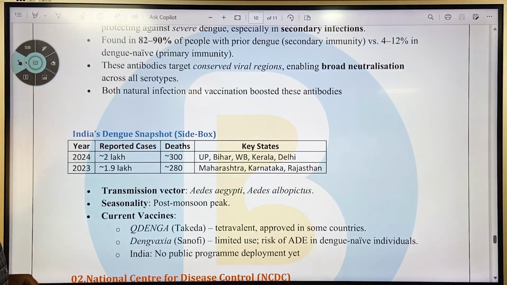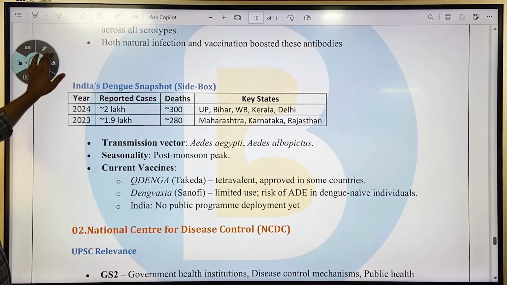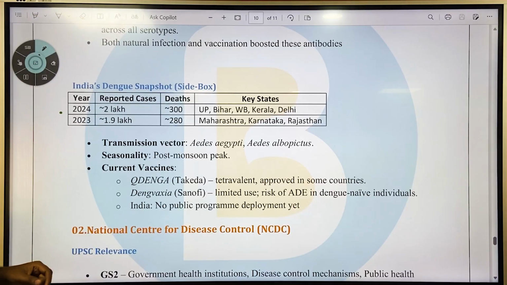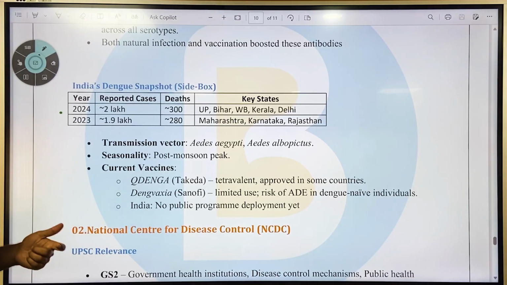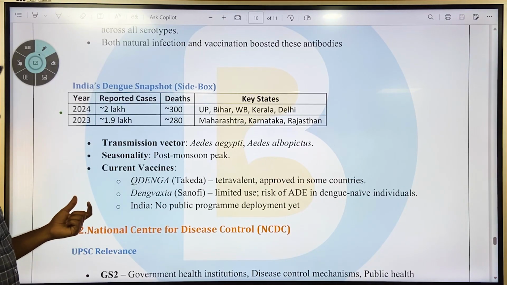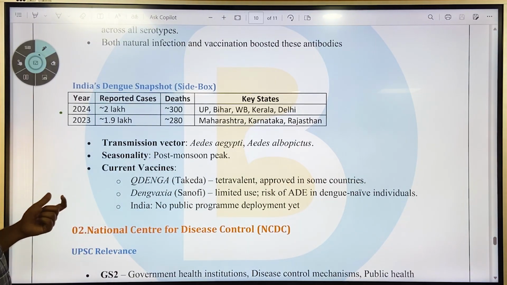So in India, dengue snapshots. In 2024, the reported cases were around 2 lakh and the deaths were around 300, and impacted states are UP, Bihar, West Bengal, Kerala, Delhi. In 2023, around 1.9 lakh were the reported cases with 280 deaths, majorly in Maharashtra, Karnataka, and Rajasthan. Transmission is by Aedes aegypti and Aedes albopictus, and seasonality is post monsoon peak.